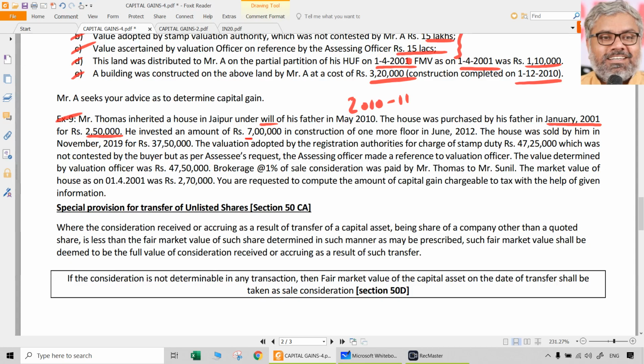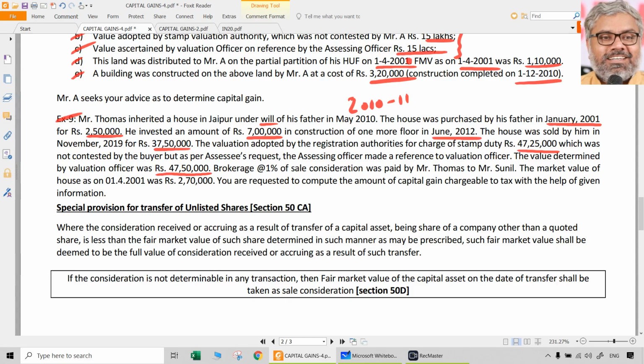And he invested an amount of 7 lakh rupees in construction of one more floor in June 2012. That means 2012-13. The house was sold by him in November 2019 during our previous year. That is 37 lakhs 50,000 as the sale value or full value of consideration. But the valuation adopted by the registration authorities for the charge of stamp duty was 47 lakhs 25,000, which was not contested by the buyer. But as per the assessee's request, the assessing officer made a reference to the valuation officer. The value determined by the valuation officer is 47 lakhs 50,000.